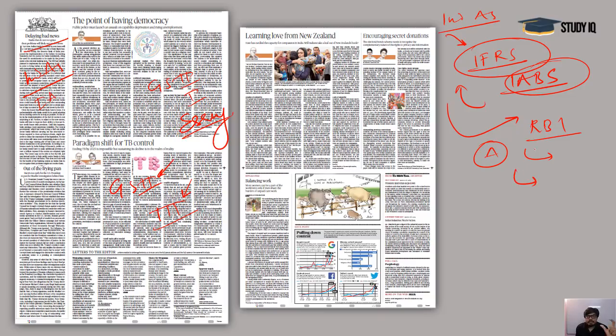postponing it for an indefinite period of time, because as I told you, the problem is of the banking crisis, and banks would be struggling a lot if these additional restrictions are going to be invited by them because of the application of this IND-AS system. So that is why there is a headline of delaying bad news. Okay, so we will see many big articles on this topic, and we will discuss that later also.